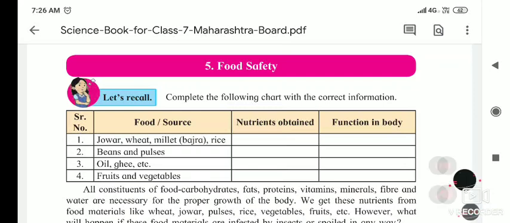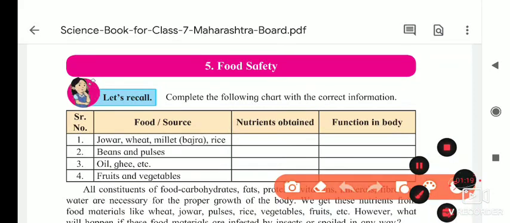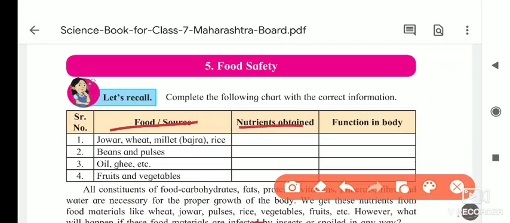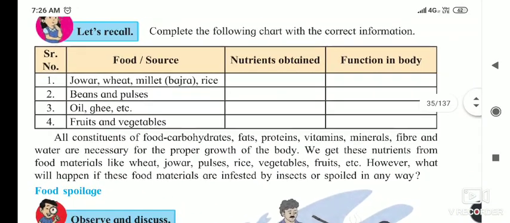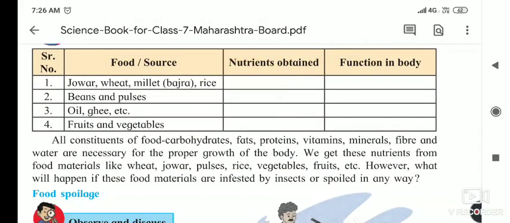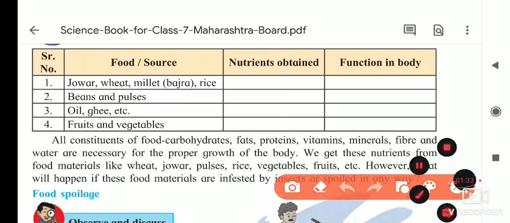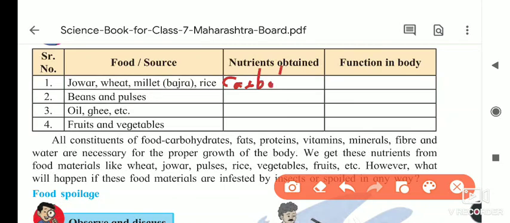So just recall, complete the following chart with correct information. First, here it is: food source, nutrients obtained and function in the body. First of all, here is given jawar, wheat, millet, rice. Which nutrient is present inside it? The nutrient present is carbohydrate. And what is its function in the body? To provide energy.